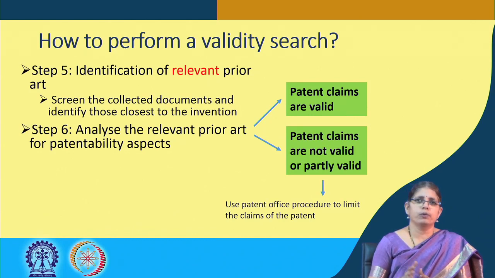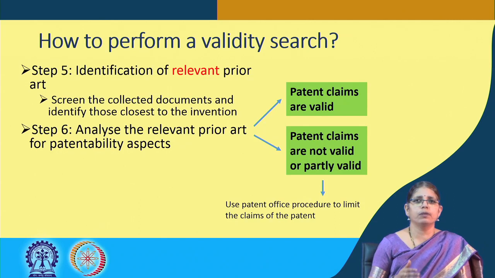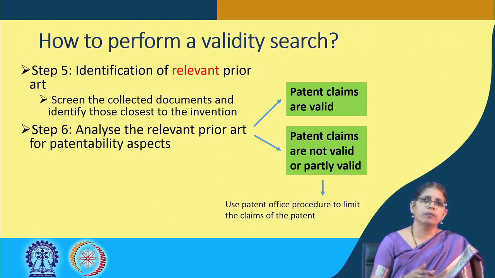Patent offices provide procedures where limiting of claims can be done at the patent office. So, a patent owner can actually call for a re-exam of a patent, in which case one can limit the scope of the patent, so that the validity issue does not arise in future. Patent owners are known to limit their own claims, and this gets into the prosecution history of the patents.